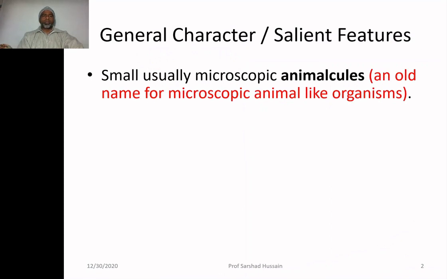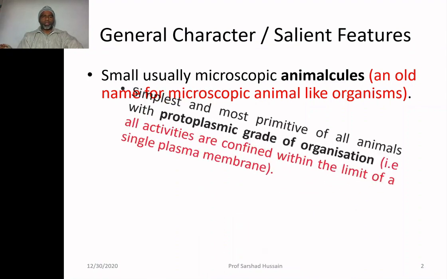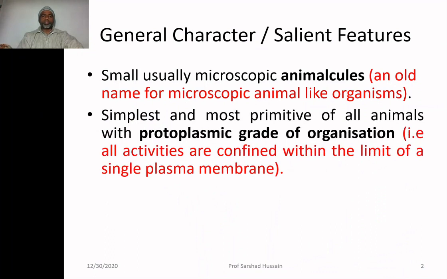Phylum Protozoa includes very small, usually microscopic organisms called animalcules. Animalcule is an old name for microscopic animal-like organisms. They are the simplest and most primitive of all animals with a protoplasmic grade of organization. So, among the animal kingdom, the most primitive are the phylum Protozoa. They have a protoplasmic grade of organization.